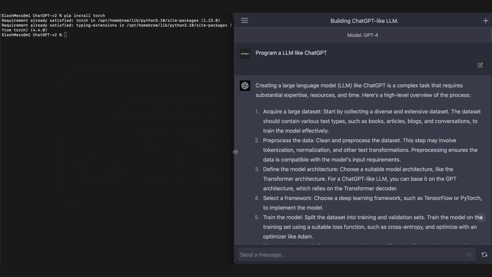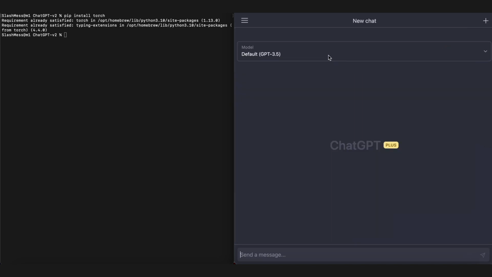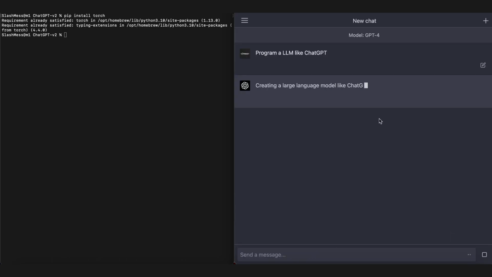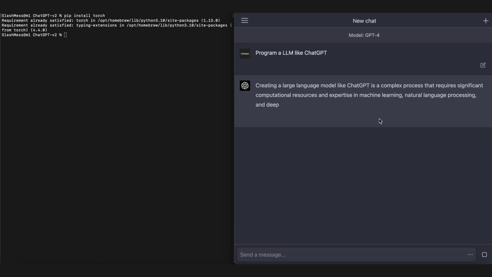Okay, I'm gonna try that again. That last attempt didn't work too well in my current architecture, so it wasn't ChatGPT's fault, so we'll give it a try. New one. Gonna use the same prompt. Program a LLM like ChatGPT. And we'll hit enter to send it. Creating a large language model is complex. I'll just speed this up. It's the same thing you've already seen.